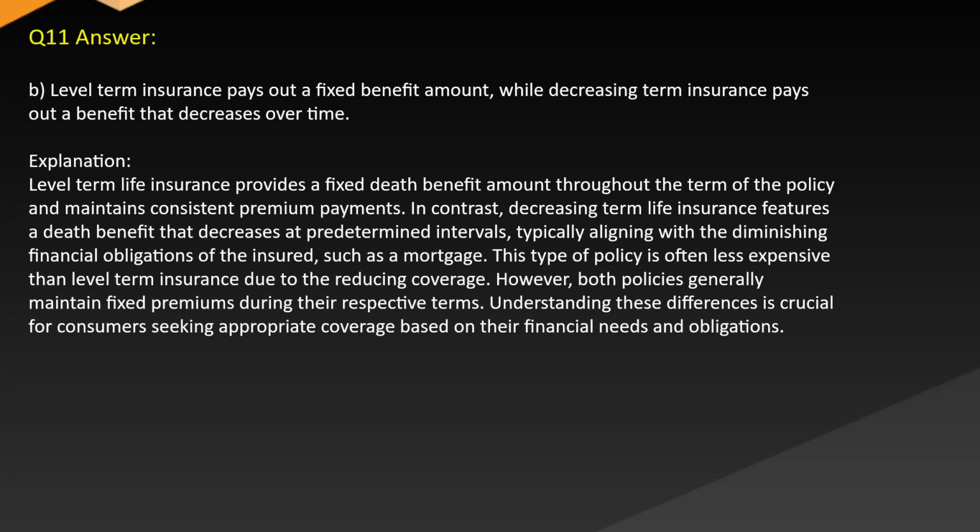Answer: B. Level term insurance pays out a fixed benefit amount, while decreasing term insurance pays out a benefit that decreases over time. Explanation: Level term life insurance provides a fixed death benefit amount throughout the term of the policy and maintains consistent premium payments. In contrast, decreasing term life insurance features a death benefit that decreases at predetermined intervals, typically aligning with the diminishing financial obligations of the insured, such as a mortgage.